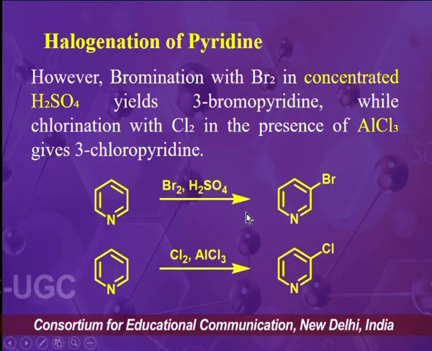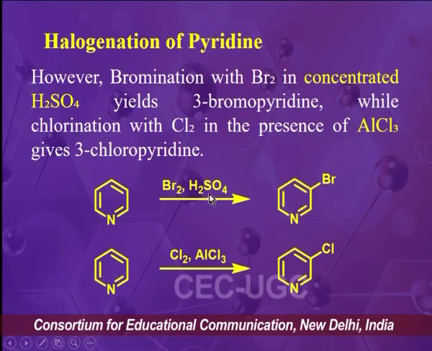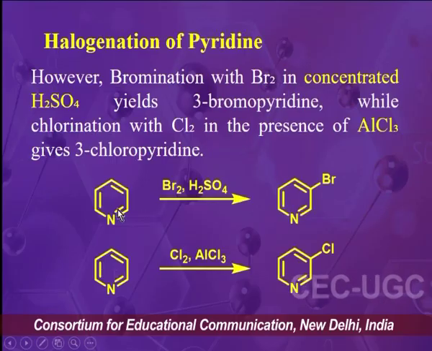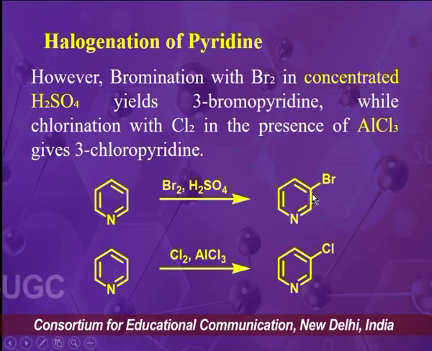If we want the production of a single product, then we have to use these conditions. For the bromination, if we have bromine in an acidic medium like sulfuric acid, then this will produce a single product, that is 3-bromopyridine. And for the chlorination, if we are using chlorine in the presence of aluminum chloride, then there will be formation of 3-chloropyridine as the single product.